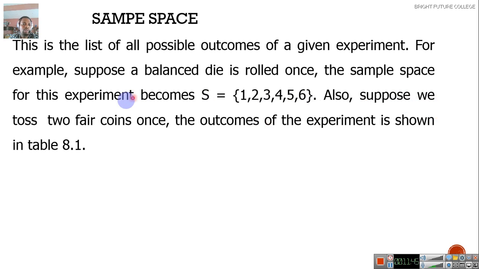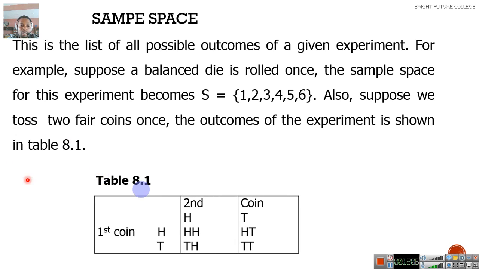Also, suppose we toss 2 fair coins once. The outcomes of this experiment are shown in table 8.4. You know that a coin has head and tail. That's 2. Another one has head and tail. So if you are throwing 2 coins once, you have 4 possible outcomes. That is 4 in the sample space. So in this table, this is the first coin and this is the second one. This one has head and tail.